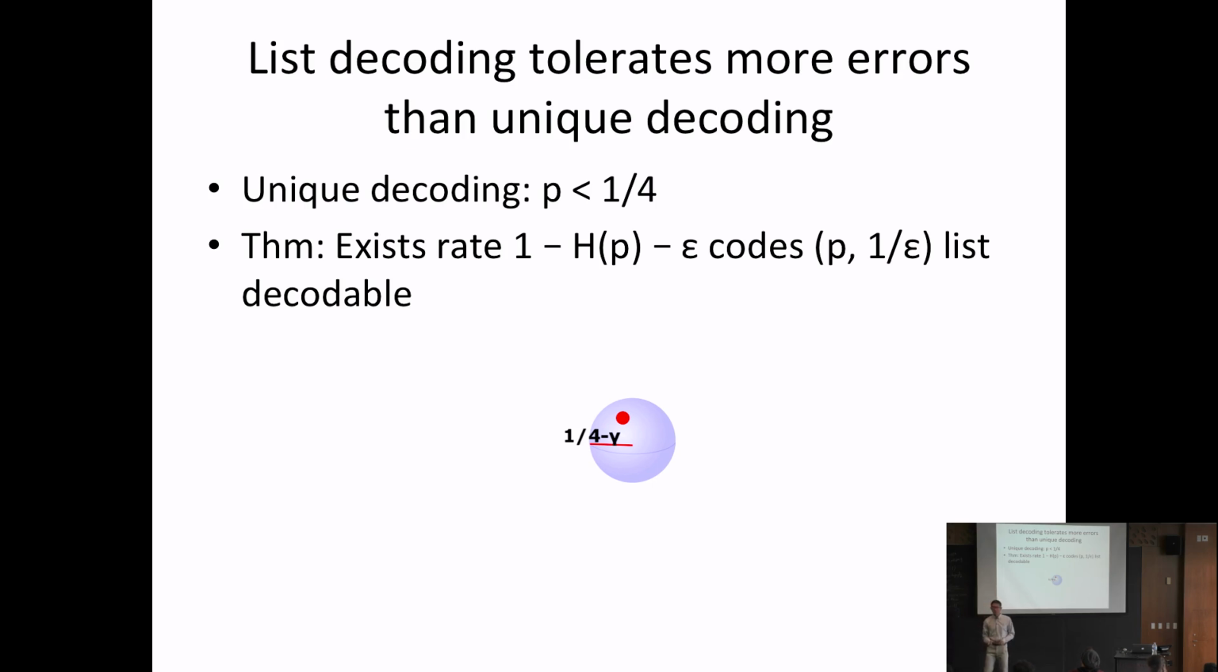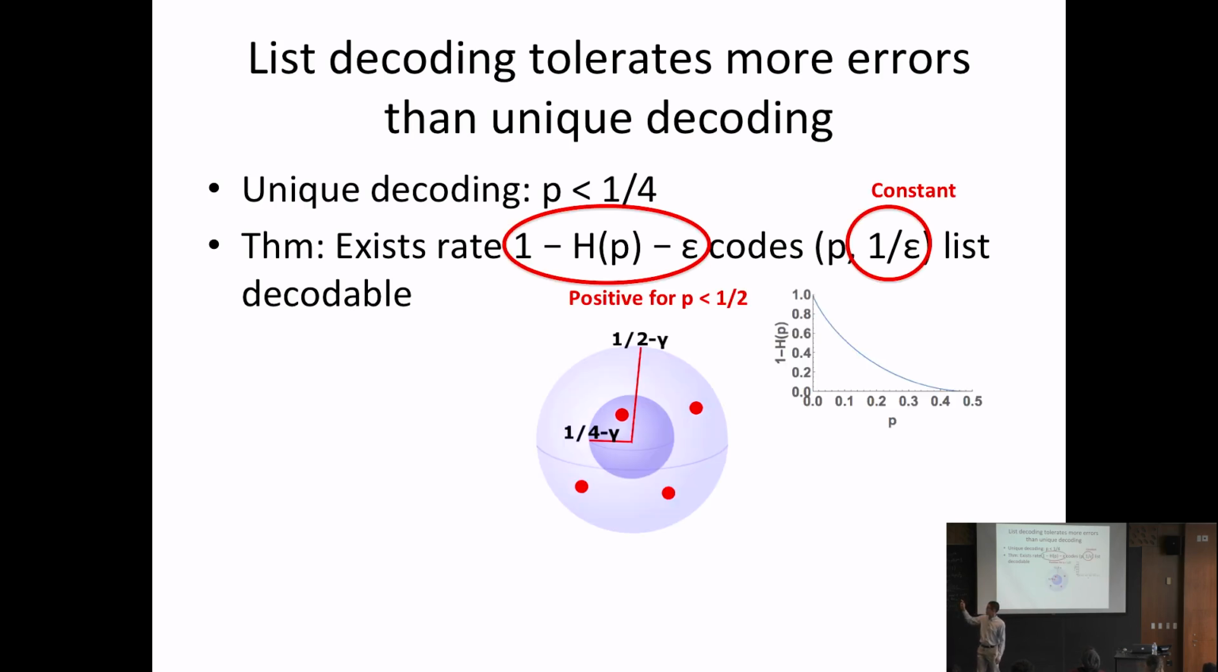And if you've never seen this before, you only need to know one thing about it for the talk, which is that it's always between 0 and 1, and for p strictly less than 1/2, this is strictly less than 1. So the upshot of this is that if you take p to be any p less than 1/2, and you take epsilon to be sufficiently small, then there exist constant rate codes that are list decodable with a constant list size. Okay. So somehow, if you take unique decoding and you relax the definition to say instead of every Hamming ball intersecting the code in 1 point, every Hamming ball intersects the code in a constant number of points, then you can make your Hamming ball twice as large.